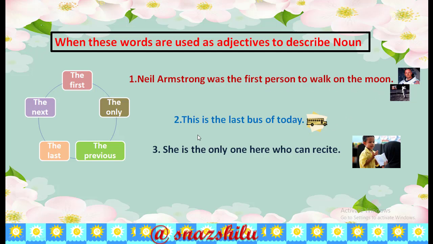Number 2, this is the last bus of today. She is the only one here who can recite. Okay, everybody? So we will use the when these words are used as adjectives to describe a noun: first, next, only, last, previous.